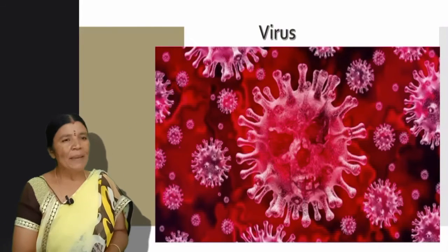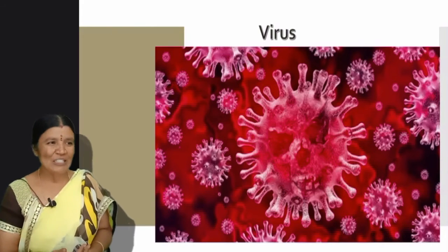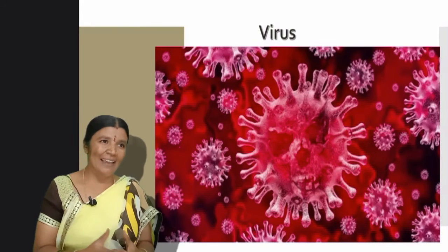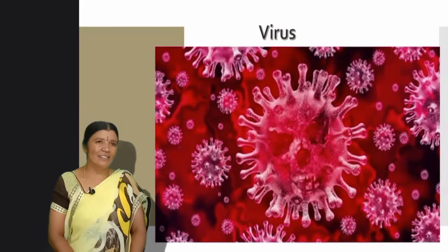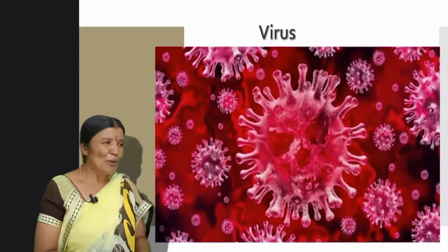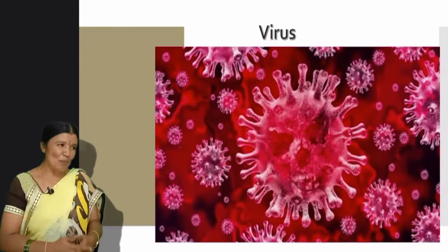Mostly these viruses cause many diseases. Now especially we are seeing how this coronavirus is making humans scared. Isn't it, children? Examples are influenza virus and chickenpox virus. So totally we can say these viruses are villains to humans.